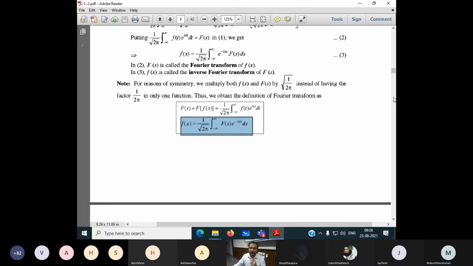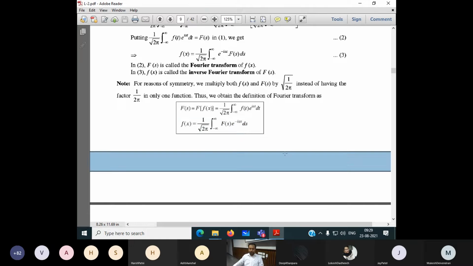But don't get confused. Some books write omega; they replace s by omega. So f of omega into e to the power minus i omega x into d omega. Don't get confused. If we read multiple books, we can get two different types of notations. The first equation is called the Fourier transform. The second equation is called the inverse of the Fourier transform. This is the very important formula.